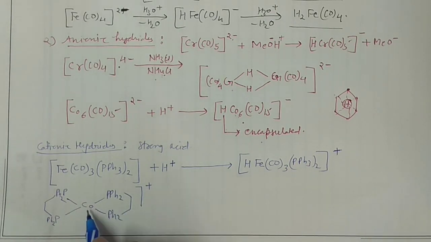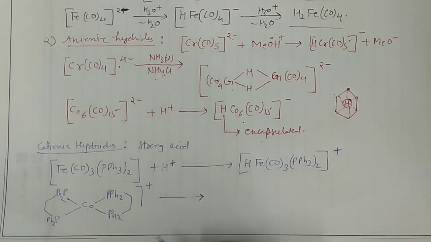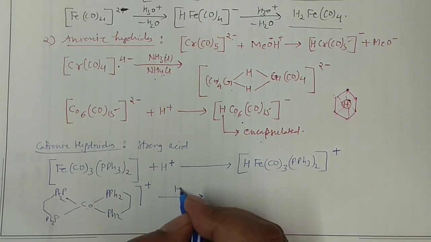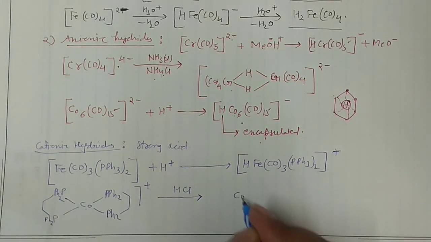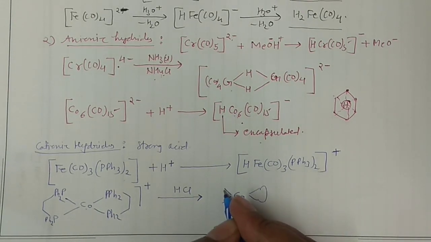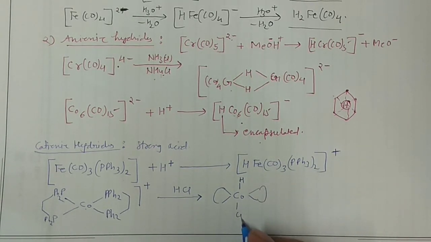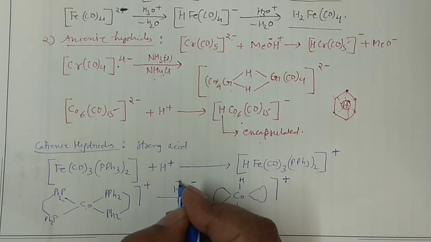one positive charge is there. So what is the meaning of the positive charge? Cobalt is having the +1 oxidation state. And then what you can do, you can actually react with this, you can acidify it, right? Protonation, you can acidify it. So I'm writing H positive here, or say I'm taking HCl, say in that case. So if you take the HCl in that case, so cobalt, these are the groups I'm not drawing, but this hydrogen will come here and this chlorine will come here, and of course one positive charge would be over there, right? Because Cl is negative, H is positive.